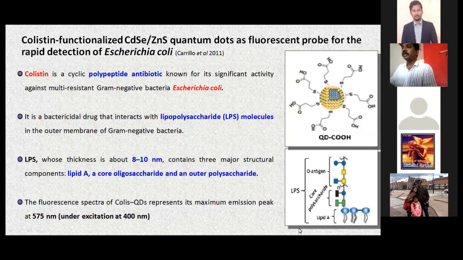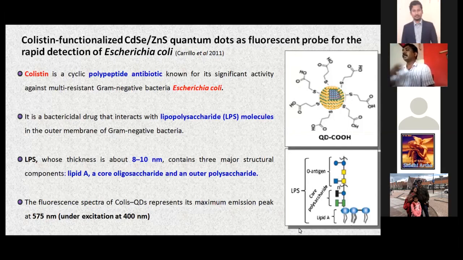When you screen, they emit a fluorescence spectrum at an excitation wavelength of 400 nanometers, and the emission is at roughly 575 nanometers. So this is the combination: the quantum dots combining with colistin, the Colis QD. When it comes across the E. coli, it binds to the E. coli.